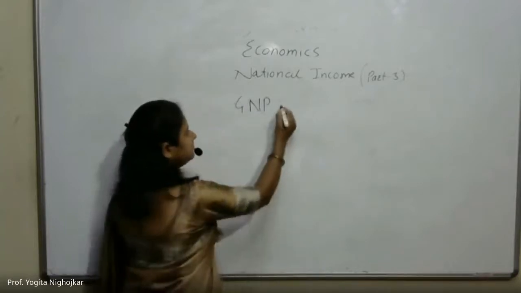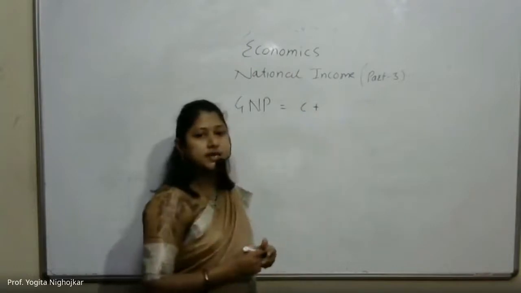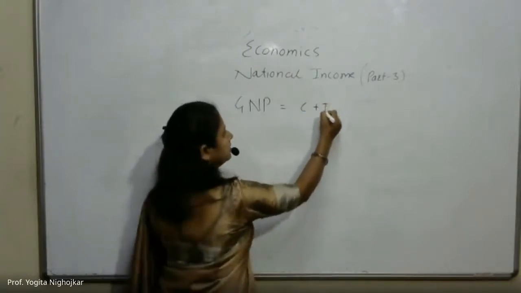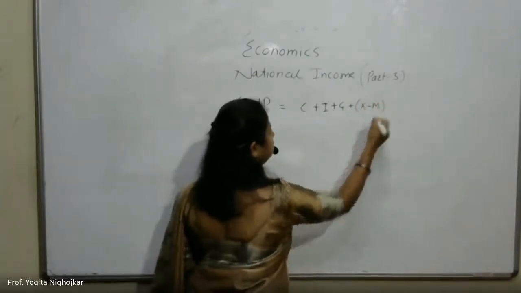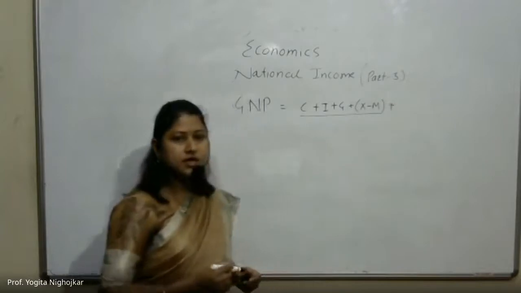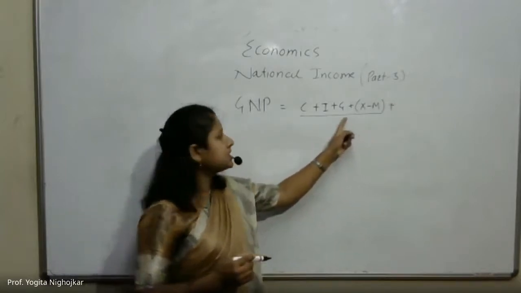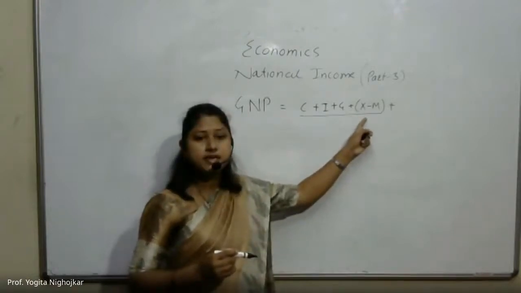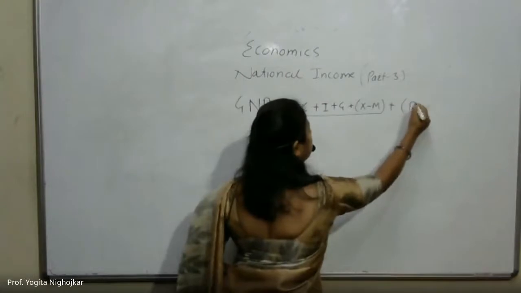That is C plus I plus G plus X minus M, this is GDP, plus R minus P.